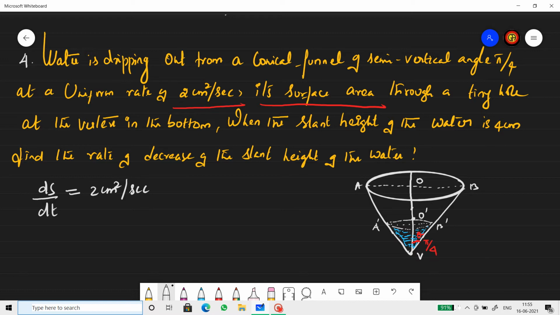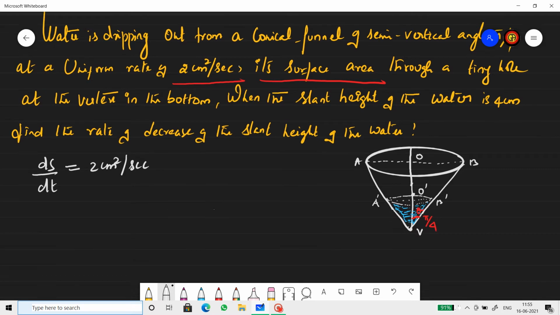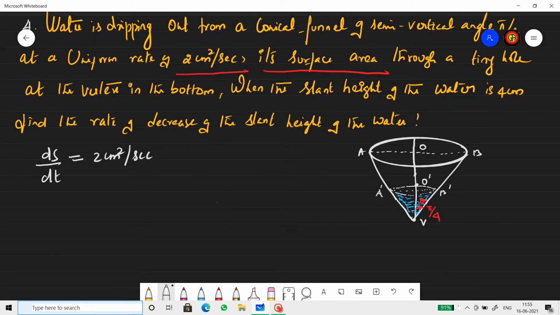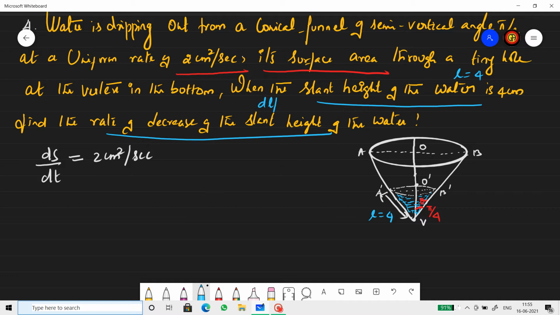Through a tiny hole at the vertex in the bottom. When the slant height of the water is 4 centimeter, so that means when L is 4, find dl by dt. Alright, so hope you all understood the question.